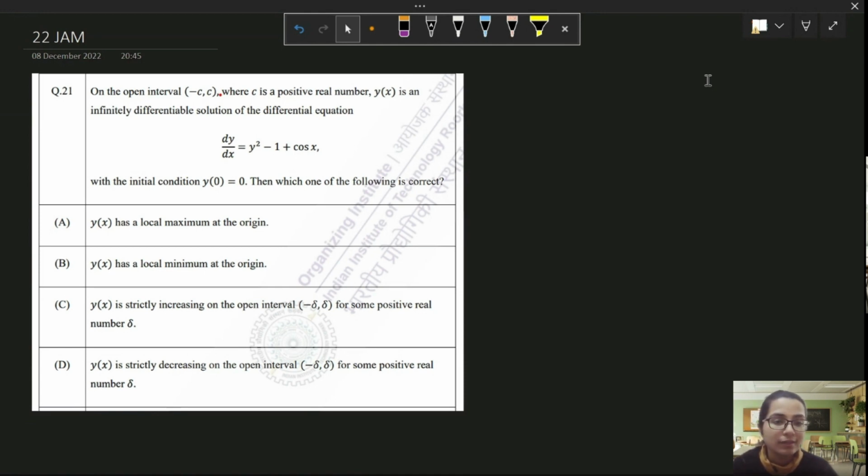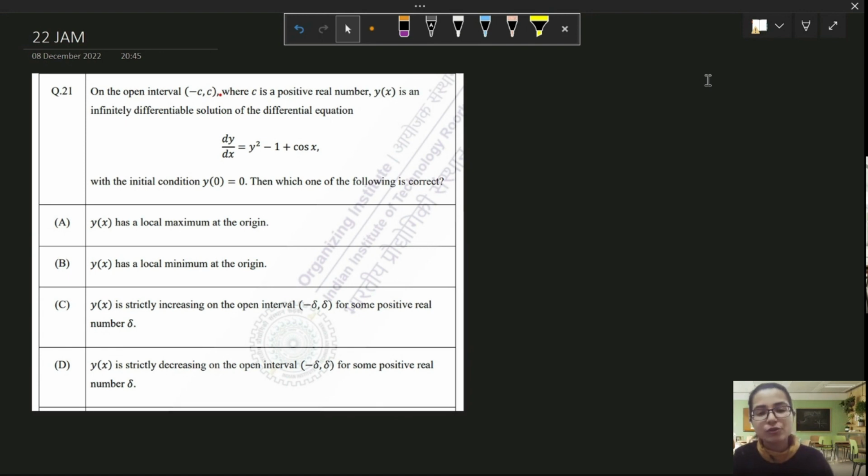So what do we do? The options say it has a local minima or maxima, y(x) is strictly increasing, decreasing. So the options are not asking for the solution. This gives us a hint that we don't need to find the solution. Are you getting my point? In this case, the options are the hint that you don't need to find the solution, because you haven't studied any method to solve this differential equation. Even if you have, options tell you that you don't always need to solve the differential equation just because there is a differential equation.